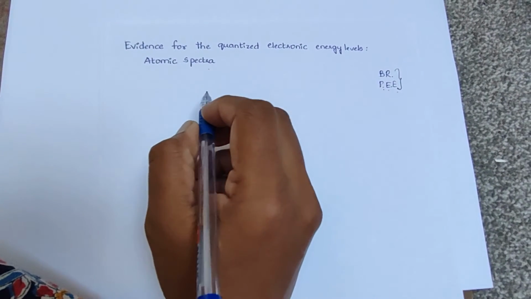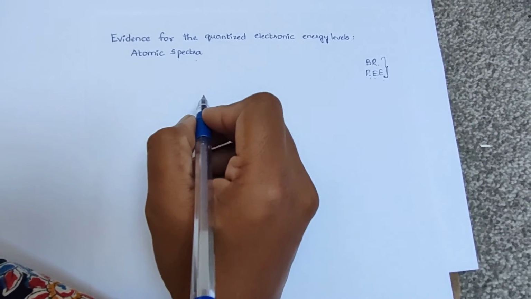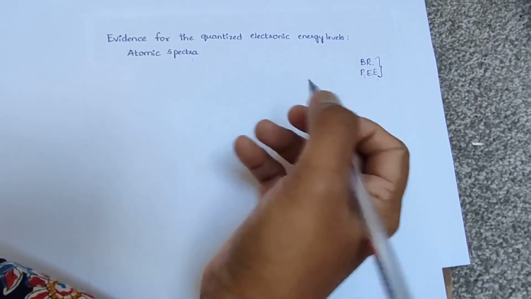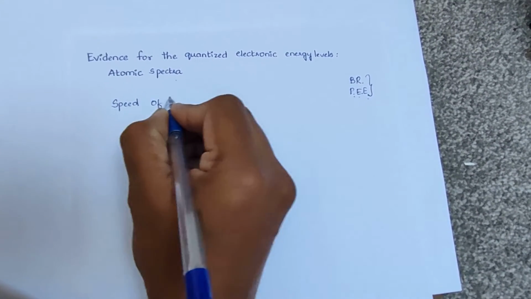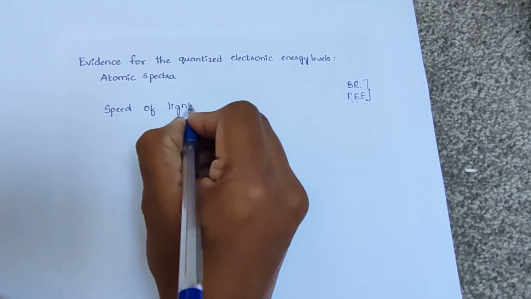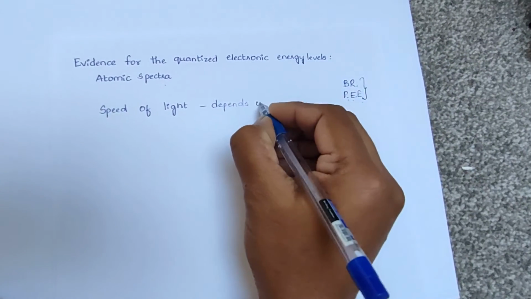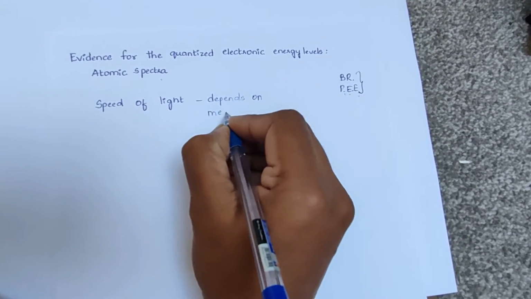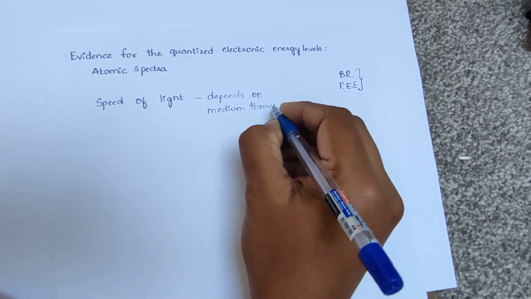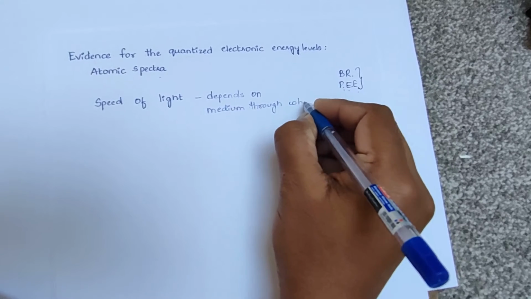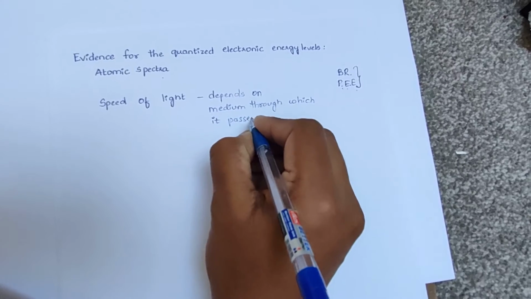If we consider the speed of light, the speed of light depends on the medium through which it passes.